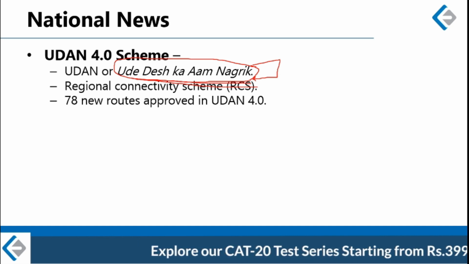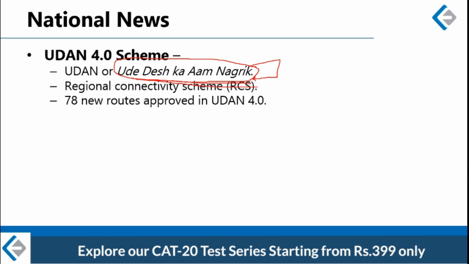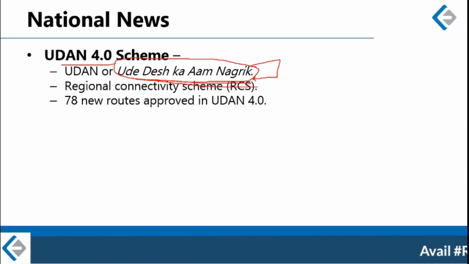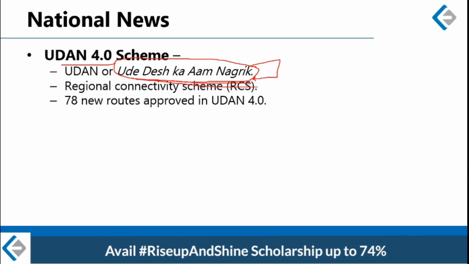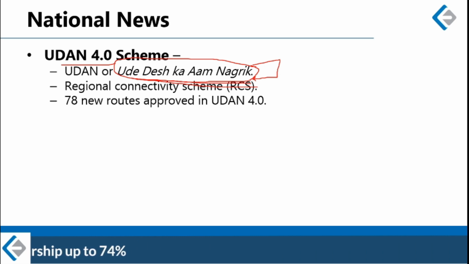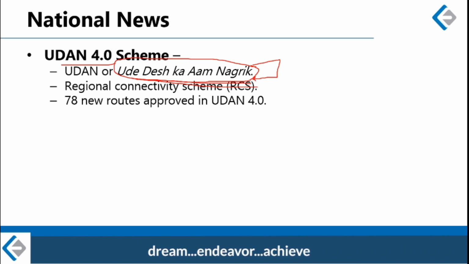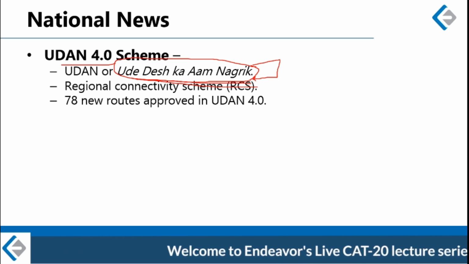Alright, so the scheme was launched in 2010. In this month, August 2020, the fourth phase of the scheme, UDAN 4.0, has started. So far in 3 phases, more than 700 routes have been sanctioned, and in the fourth phase of the UDAN scheme, 78 new routes have been approved, and these 78 new routes in UDAN 4 have the Northeast region as one of the priorities.